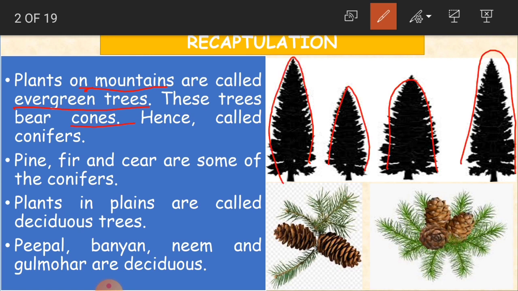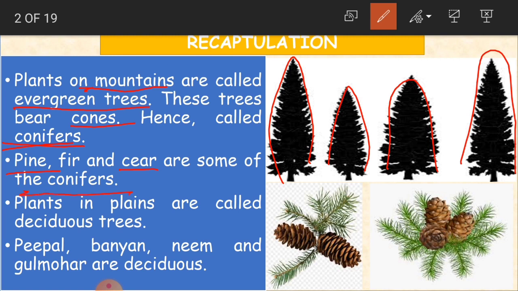These trees bear cones, in the sense that the leaves of these trees are in the shape of a cone, hence called conifers. The sharp leaves are called conifers. Pine, fir and cedar are some examples of conifers.